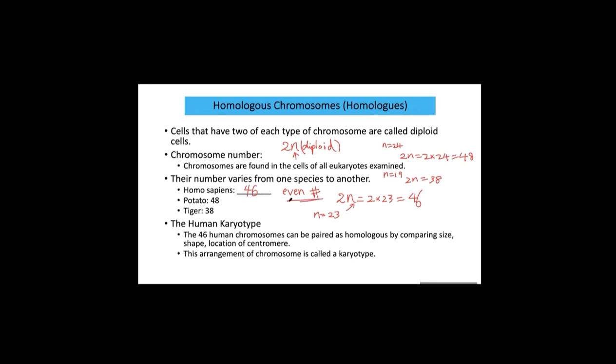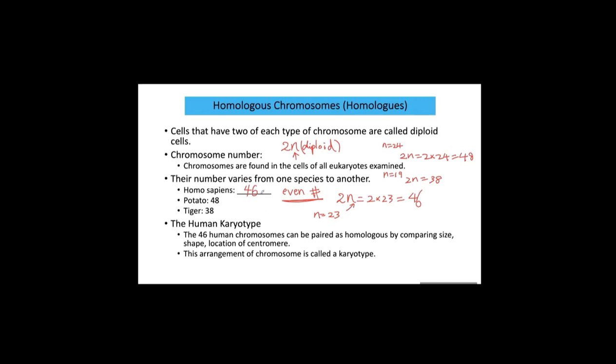Why does the chromosome number always turn out to be an even number? Because of homologous chromosomes. When you look at chromosomes inside the cell, you will see two of each type of chromosome present. We call them homologous chromosomes. Because of homologous chromosomes, the chromosome number of any species turns out to be an even number.